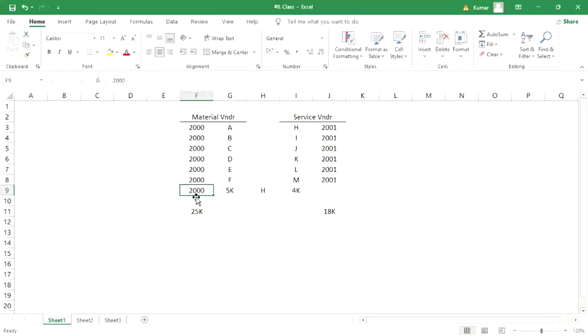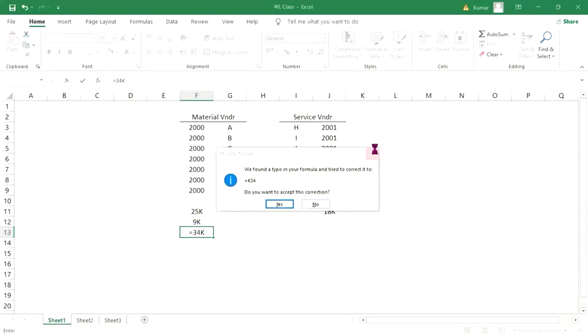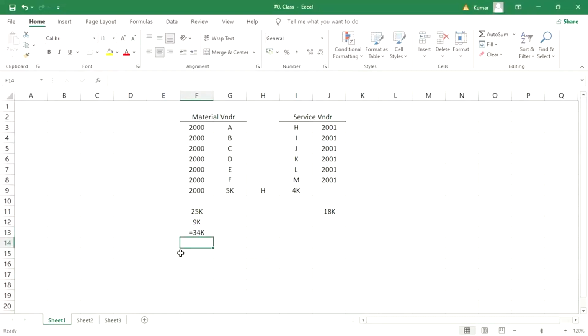So since we have assigned the material reconciliation account, 4 plus 5, 9K is going to be updated here, right? And the overall balance will be 34K, right? But actually it was supposed to be how much, guys? 30K here and 18 plus 4, 22K here.